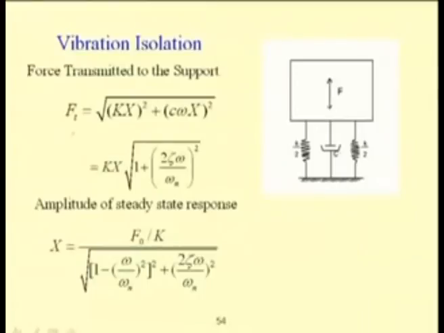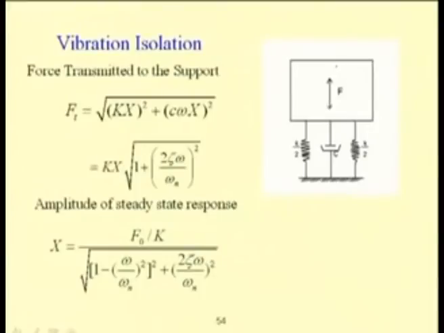So, one can find the force transmitted to the support equal to root over k x whole square plus c omega x whole square. That is equal to k x root over 1 plus 2 zeta omega by omega n whole square. The amplitude of steady state response is known to be F0 by k, where F0 is the amplitude of the force. A force of F0 sin omega t is applied to the equipment.